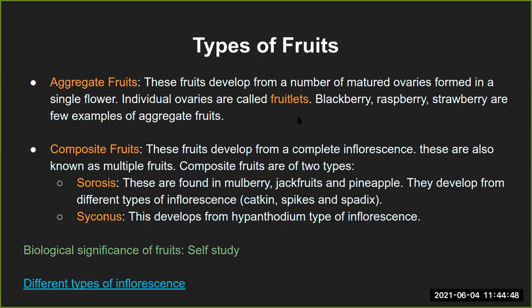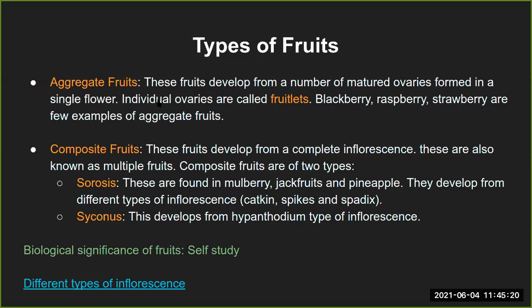That is, each ovary will develop into a separate fruit, but they might still be together. The examples are blackberry, raspberry, and strawberry. Like strawberry, for sure you are very much aware. Individually there are seeds inside those small round structures on the strawberry, and they are called fruitlets, and the whole fruit is an example of aggregate fruits.